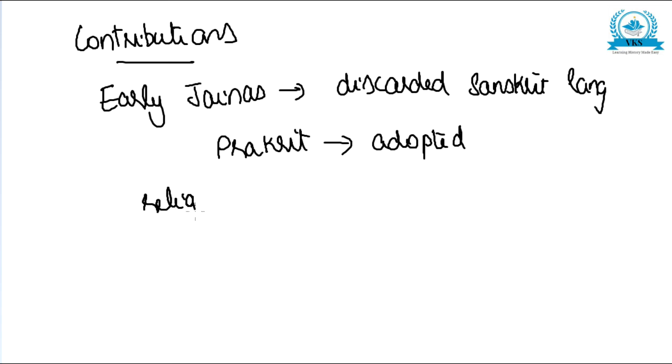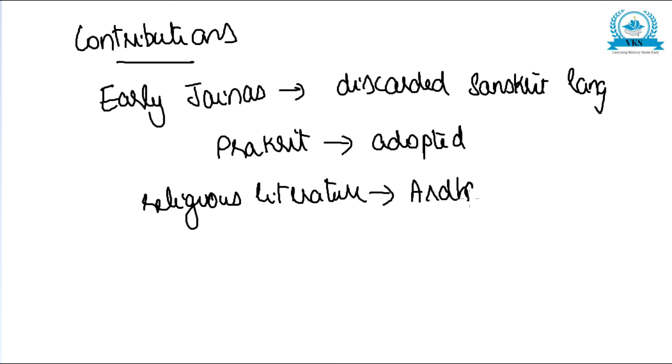The Jainas' religious literature was written in the Ardhamagadhi form of Prakrit.